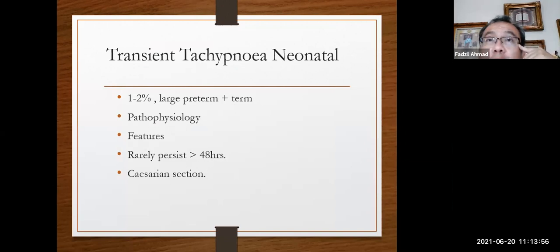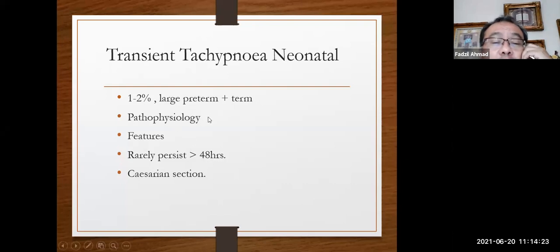In delivery, there are mechanisms where the lung becomes clear of the fluid, so it can function immediately extrauterine, mainly to absorb oxygen and then to repel carbon dioxide.